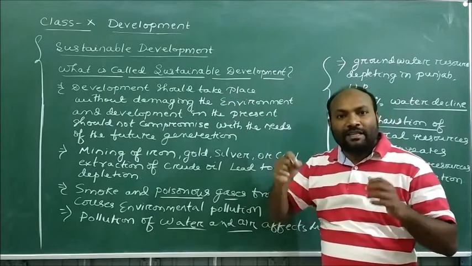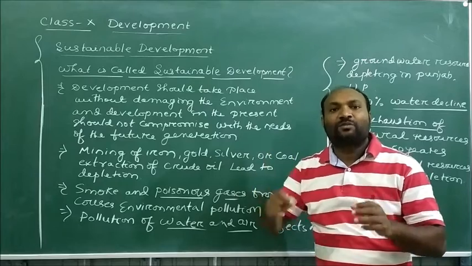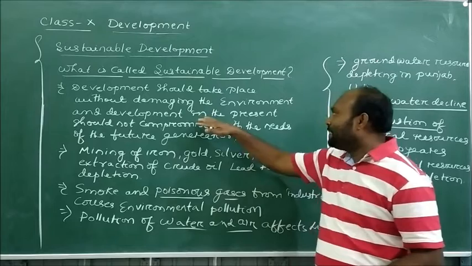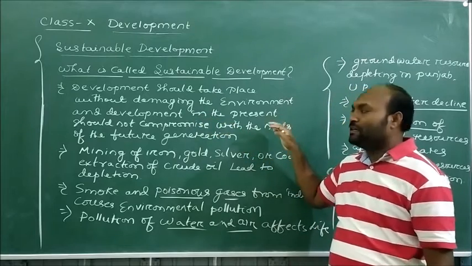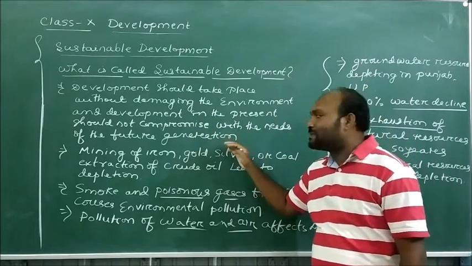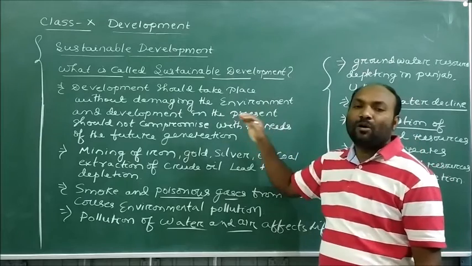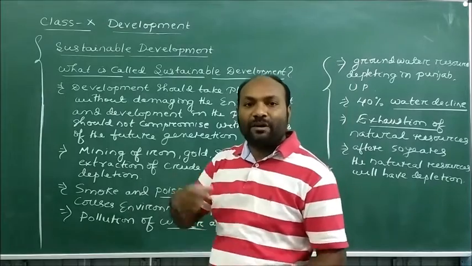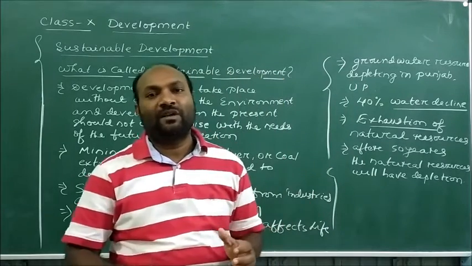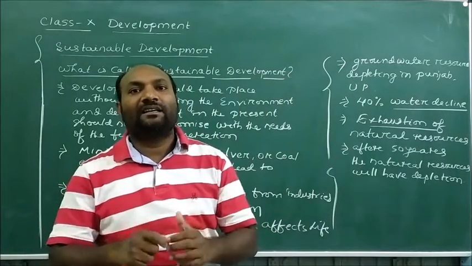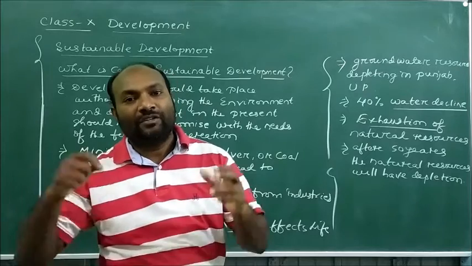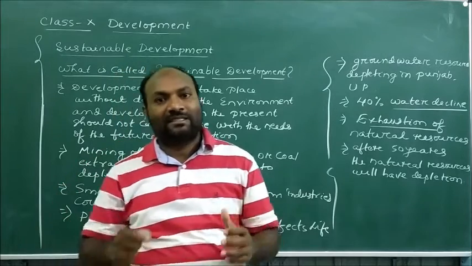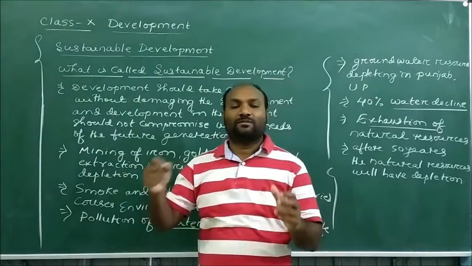So without damaging the environment, we should develop the nations, and at the same time the development in the present should not compromise the needs of future generations. What happens is, when we are trying to develop the nations, we are overutilizing the natural resources, and due to that, natural resource depletion is taking place in the society.